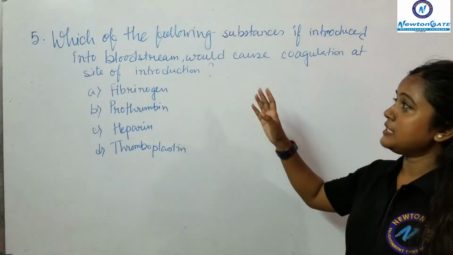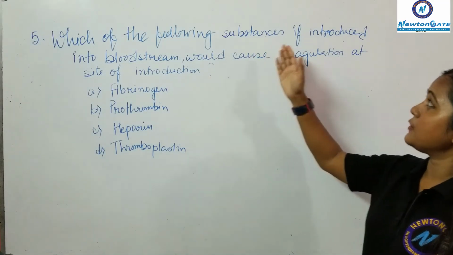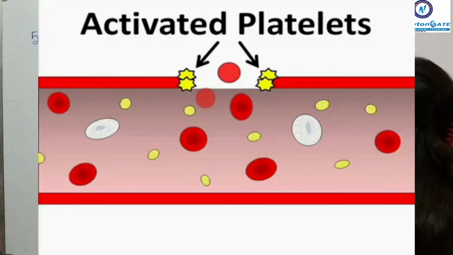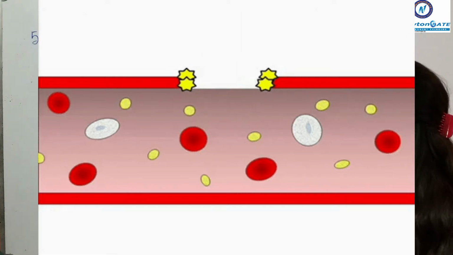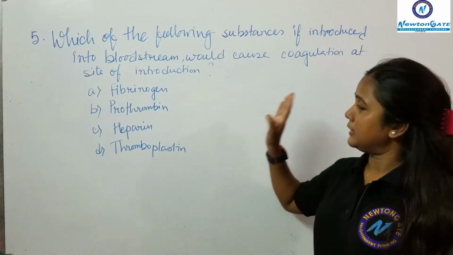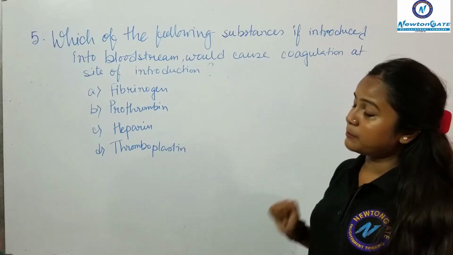This question states, which of the following substances, if introduced into the bloodstream, would cause coagulation at the site of introduction? The options are fibrinogen, prothrombin, heparin and thromboplastin. Let me explain what will be the answer.